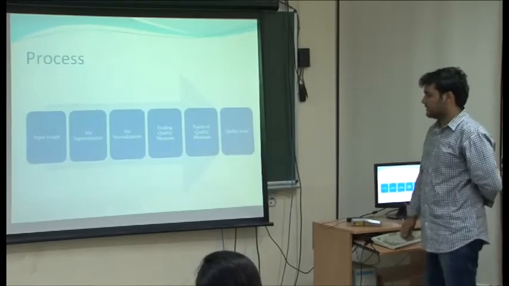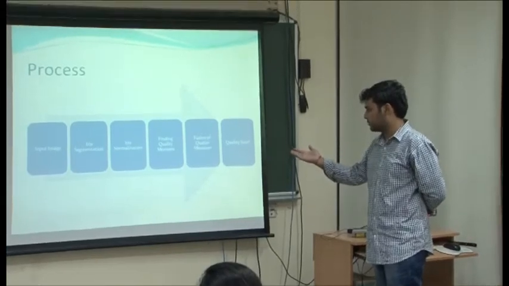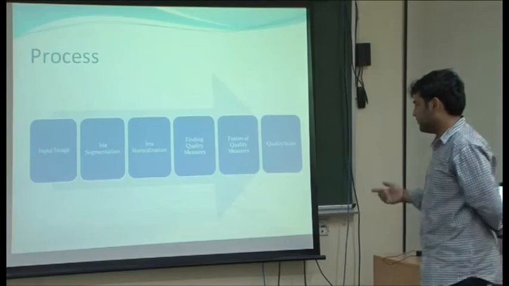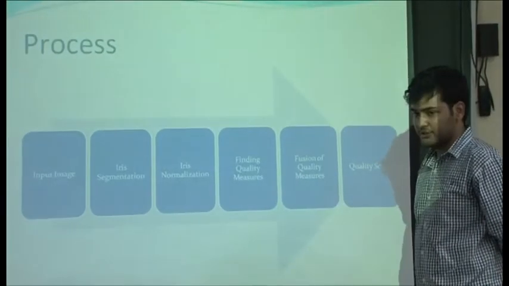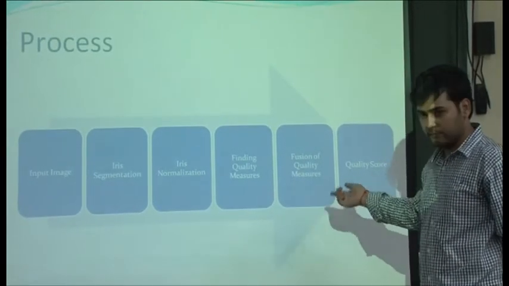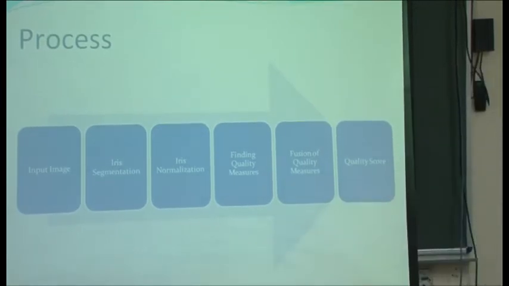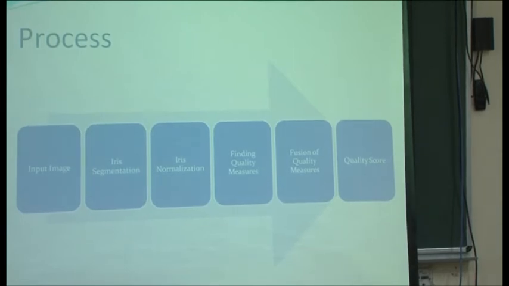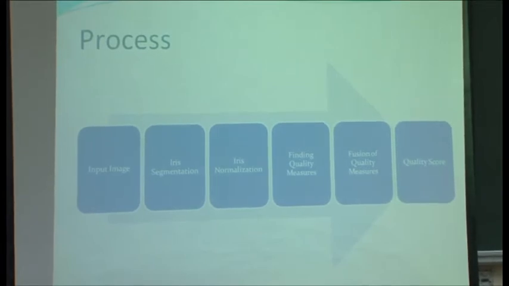So the process is basically that I would take the input image, the iris segmentation would be done, and then the iris would be normalized. The important part of my project would be finding the quality measures, and then I would use the score of each quality measure to give a single quality score. Your input is the iris normalized image. Yes.